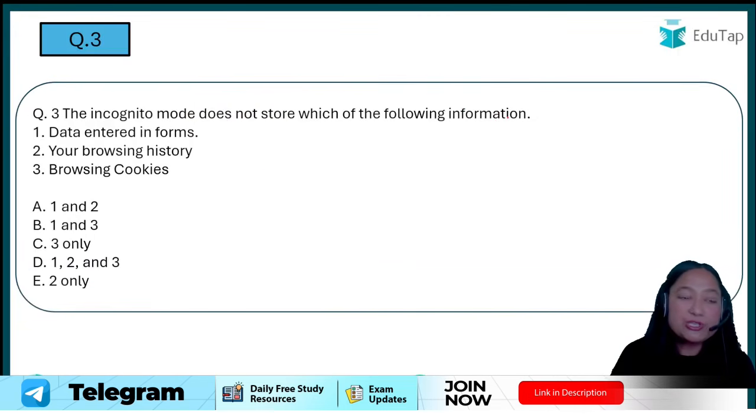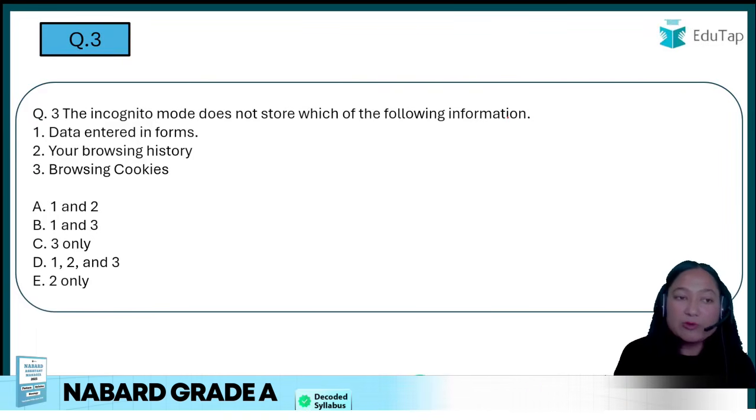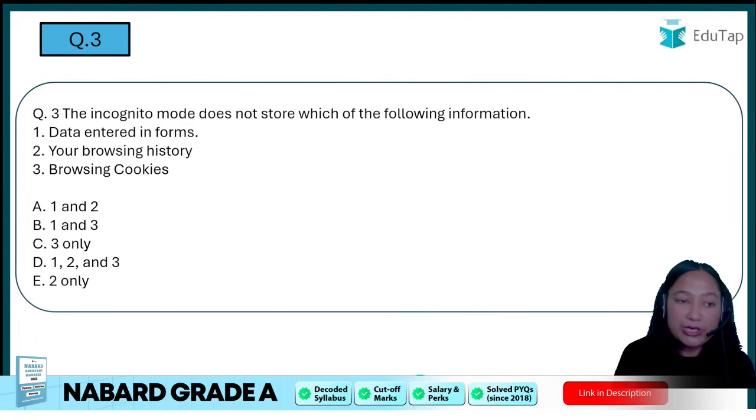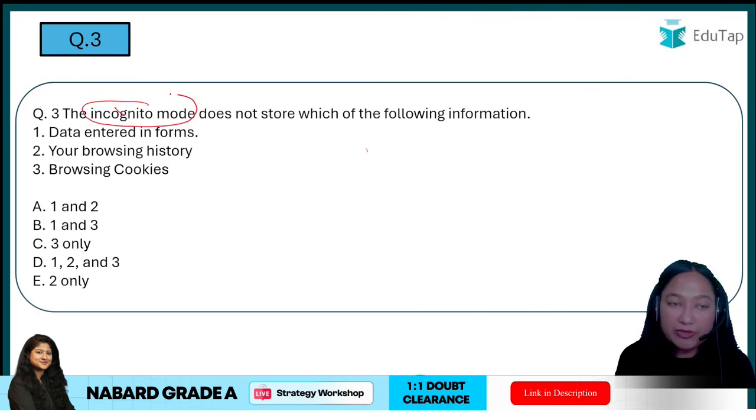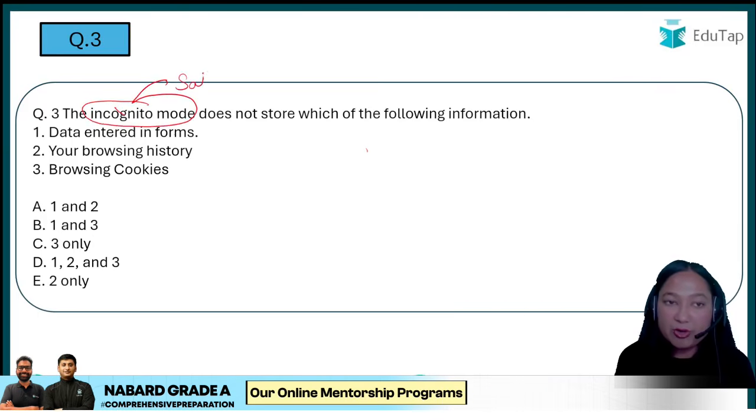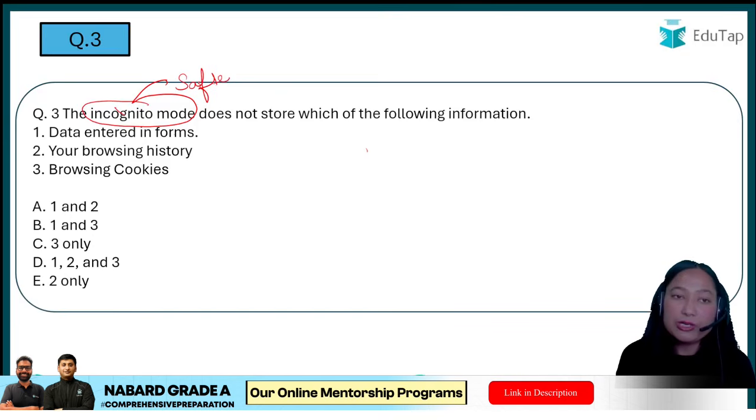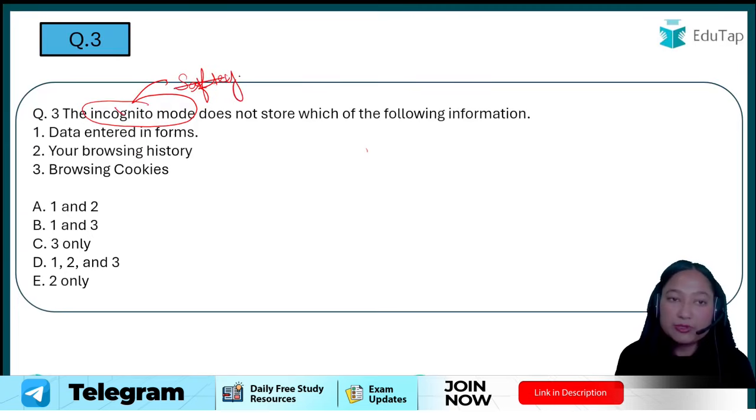Okay, the very next question is, the incognito mode does not store which of the following information: data entered in forms, your browsing history, browsing cookies. Your options are 1 and 2, 1 and 3, 3 only, 1 and 2 and 3, 2 only. So here another important topic that you're getting is computer safety. Don't focus only on incognito mode. Incognito mode comes from computer safety or online safety that we are talking about.